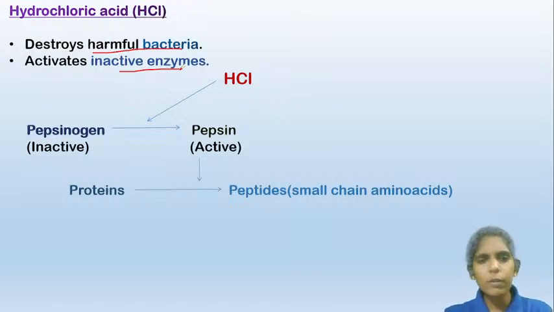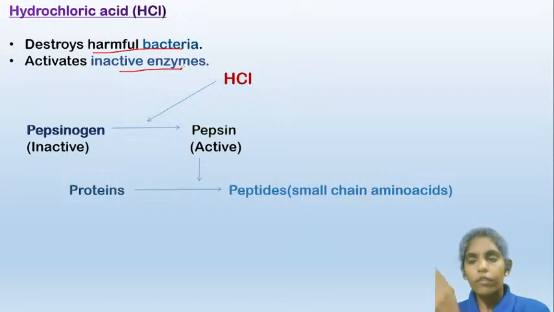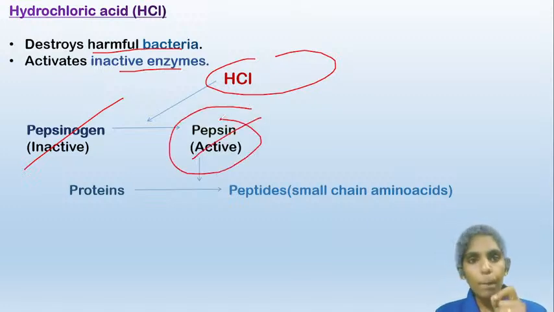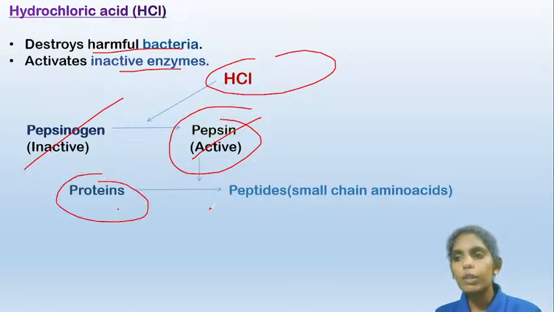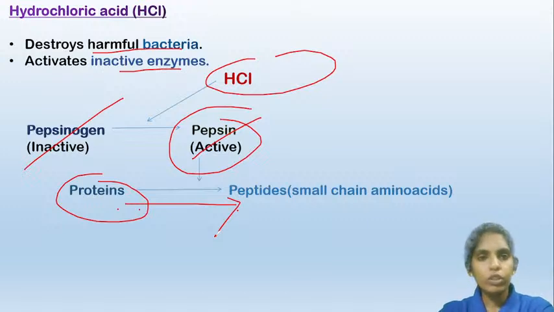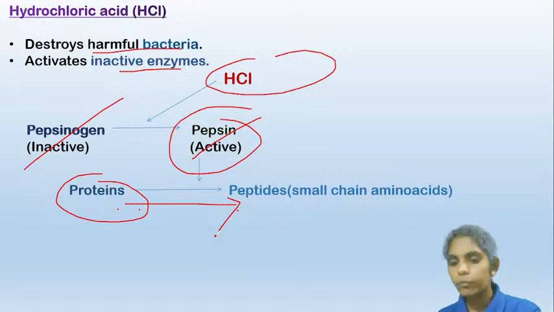Now this pepsinogen is an inactive enzyme. The HCl will activate that inactive pepsinogen into active pepsin. So here the HCl activates the inactive pepsinogen into active pepsin, and this pepsin is a protein digesting enzyme. So all the proteins present in our food will be broken down into small chains of amino acids, which are known as peptides. So the pepsinogen will be activated to pepsin by the HCl, and the pepsin will help in the digestion of the proteins.